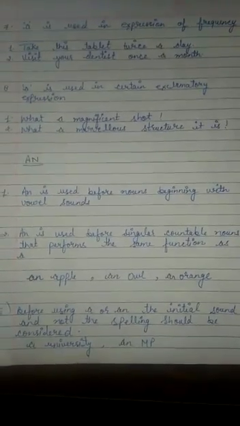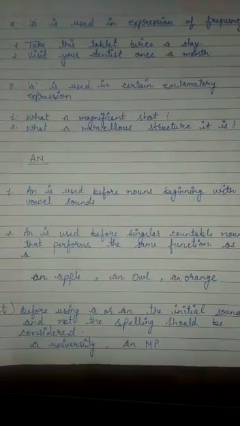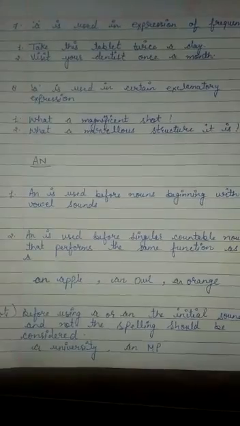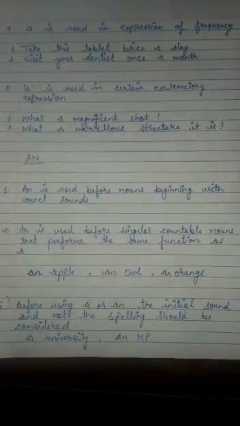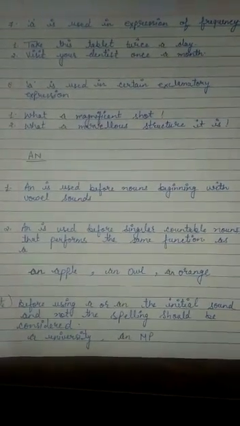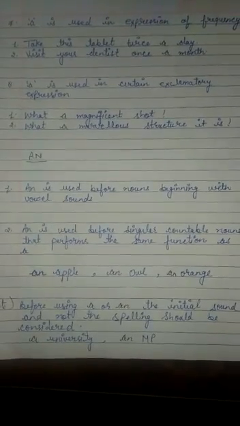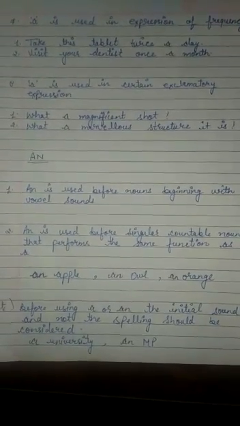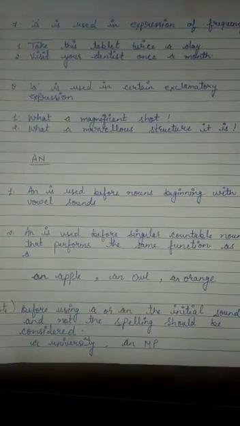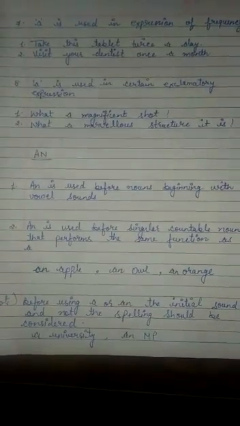A and an stand for the same meaning. Examples are an apple, an owl, an orange.